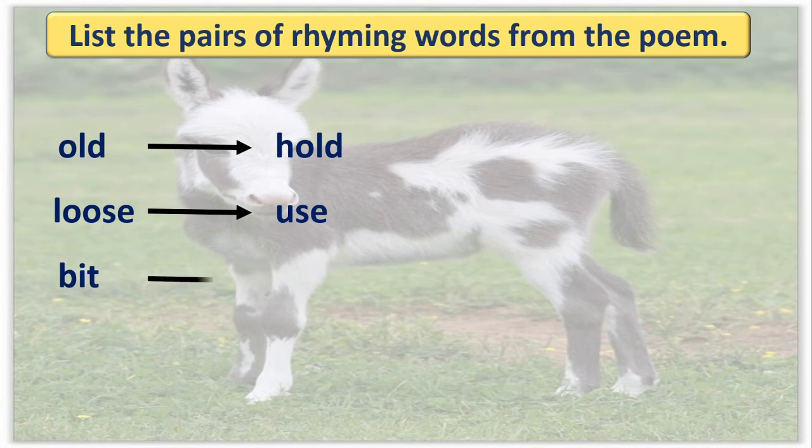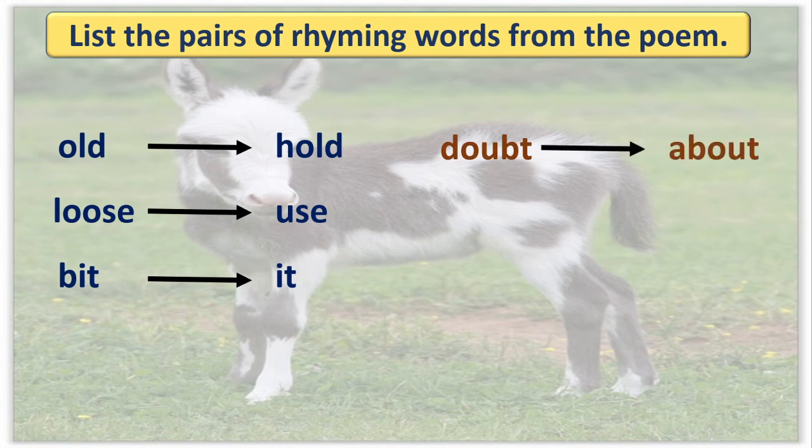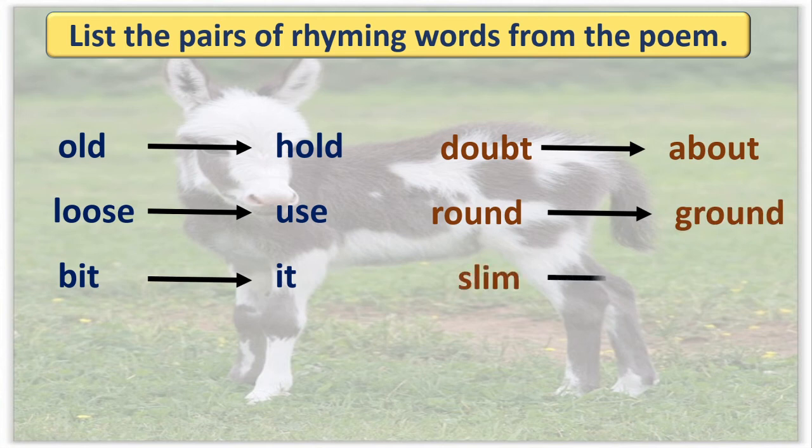Next, bit, it. Correct? Next one is doubt, about, round, ground, slim, him. And the last one is grey, way. Got this? These rhyming words are there in that poem, isn't it?